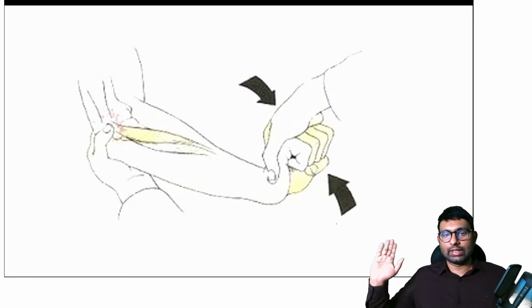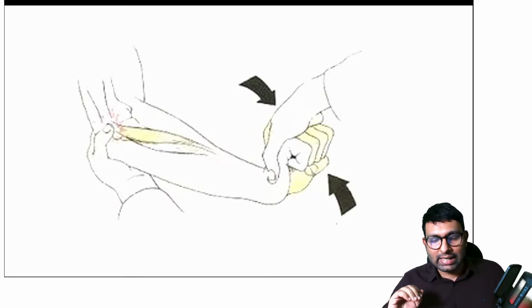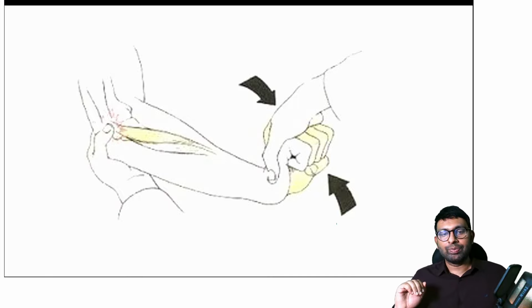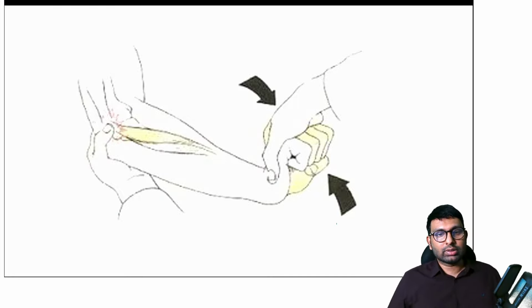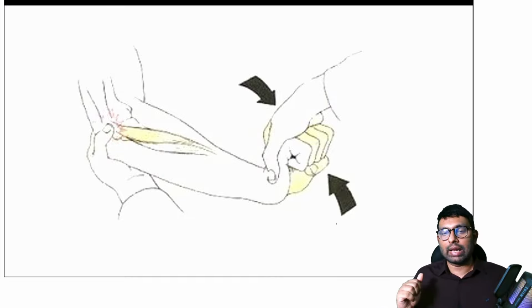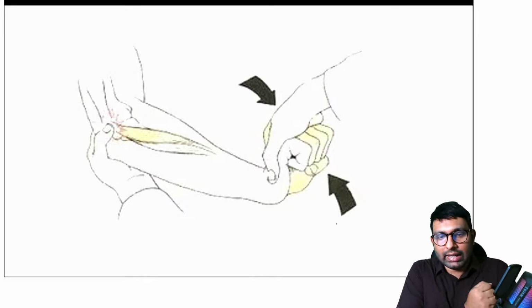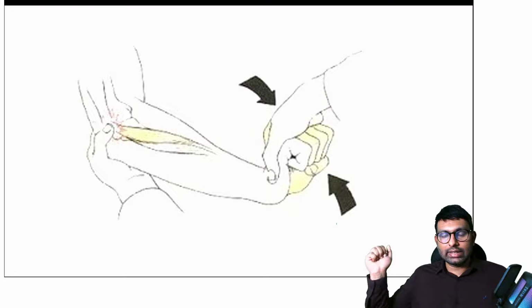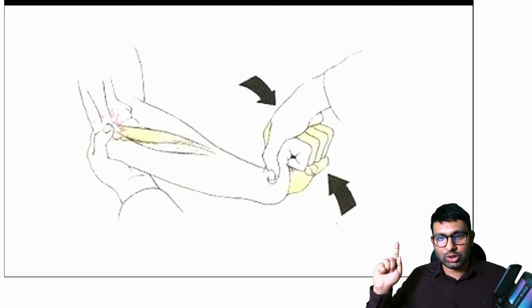See, what are we doing in this Cousin's test? We are doing Mills manoeuvre. Okay, Mills manoeuvre. So what we do in a case of lateral epicondylitis, we are trying to test wrist flexion and extension, and also we're palpating the area where pain is, the lateral epicondyle. So when we do this, it is called Cousin's test. Okay, one is Cousin's test.